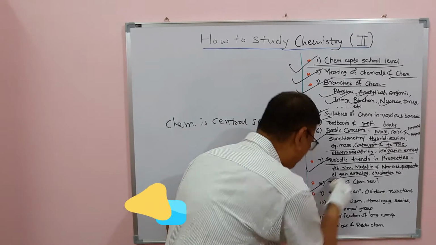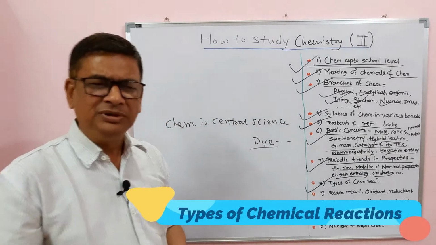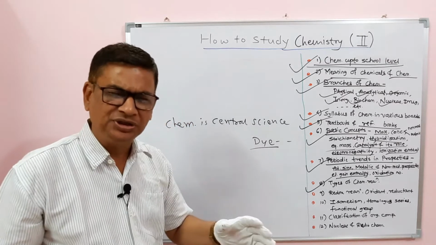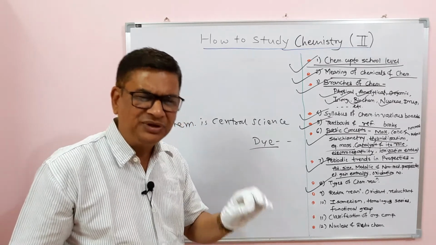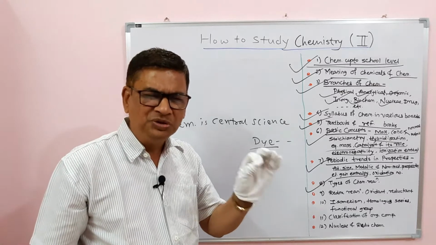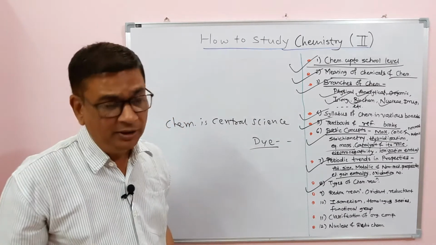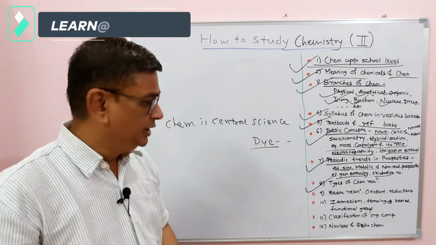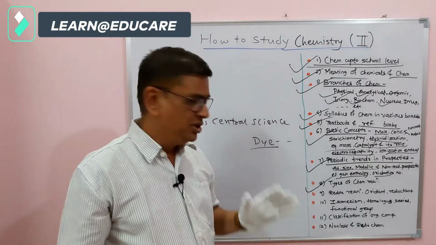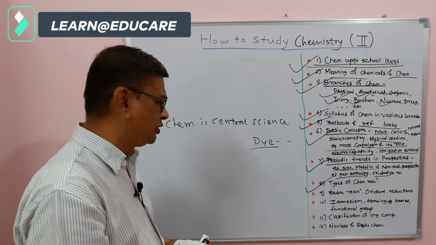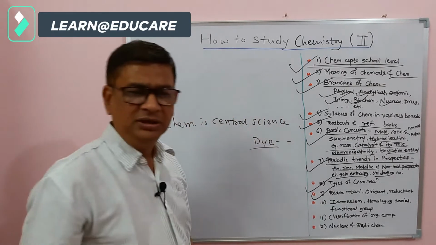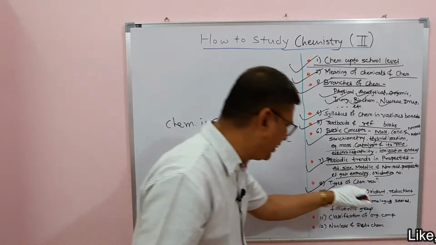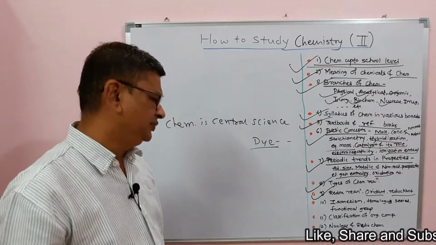Then the types of chemical reaction. Students only know some types up to 10th standard, like oxidation reaction, reduction, substitution, not in detail. They have only heard the names and studied a few simple chemical reactions in school level. But when the student enters college level after 10th standard, they should know all the chemical reactions, especially redox reaction, that is the combination of oxidation and reduction. The substance doing oxidation is called oxidizing agent or oxidant, similarly the reductant is the one doing reduction of another. That should be known.